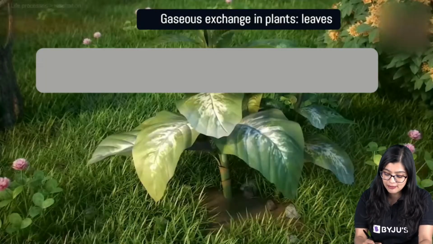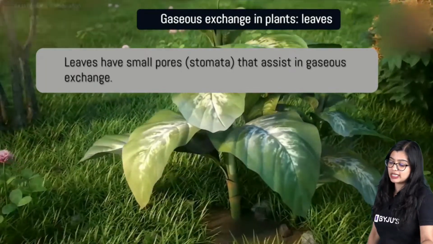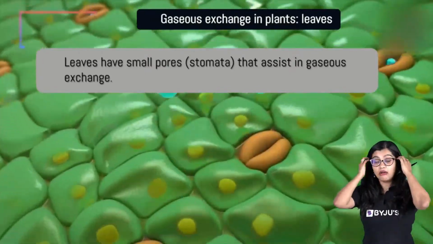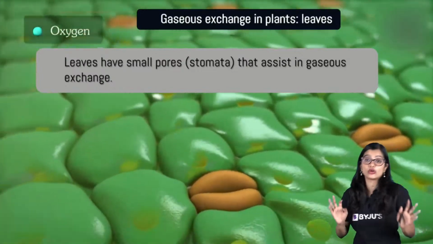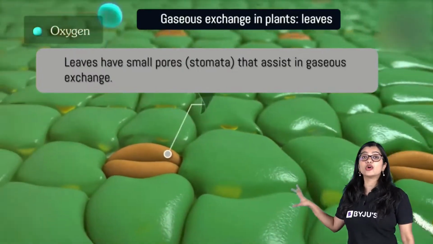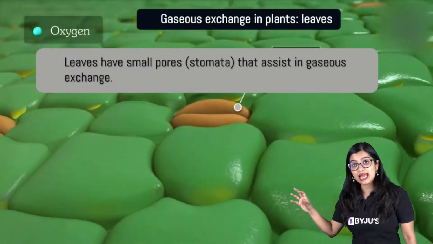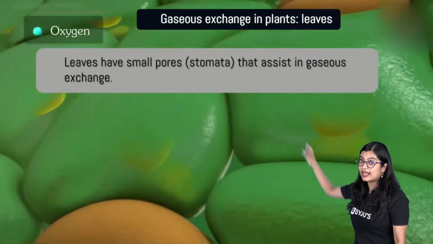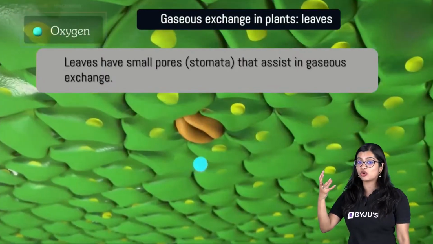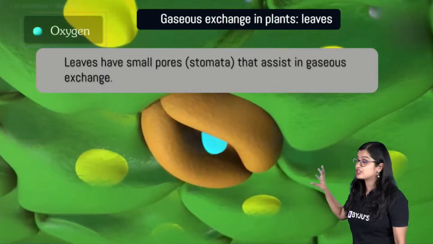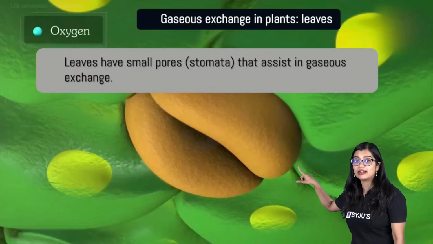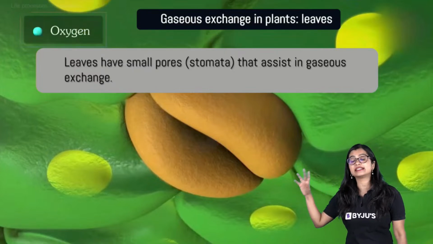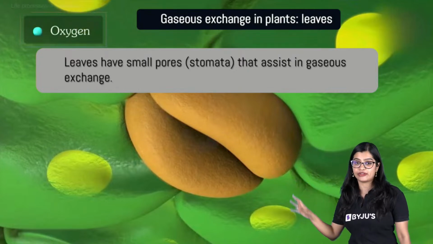Now, of course, next up we have gaseous exchange in plants. It's not that plants only do photosynthesis. Plants also do respiration. And just like for photosynthesis, carbon dioxide is taken from the surroundings and enters through the stomata, even for respiration, oxygen enters through the stomata, reaches different parts of the body, and of course we see that it is able to reach different cells.